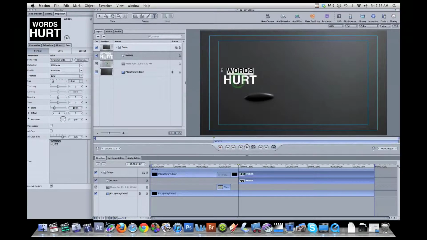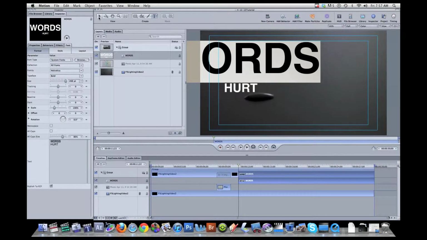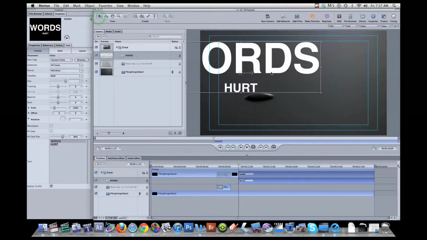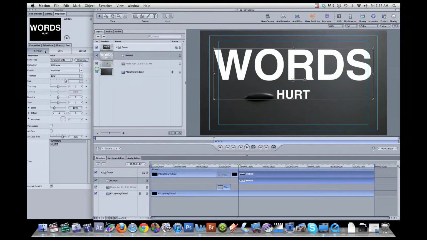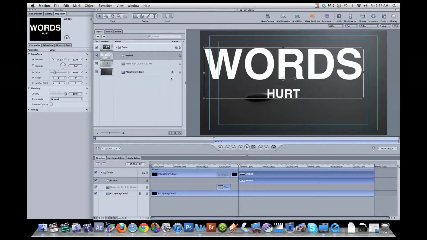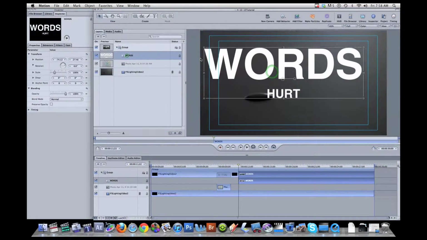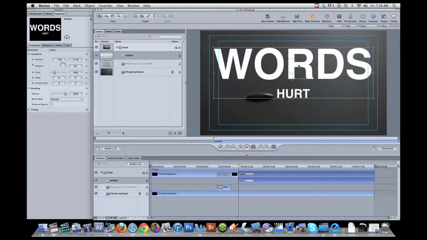So I want to make this totally fill the frame. I'm going to highlight words, and I'm going to crank it up. I'm going to have to move this, so using my arrow tool I can change its properties. And what I'm doing is changing the position property here by dragging it around. You can see these numbers change when you move. So undo. Select the text layer and move it so that it is center.